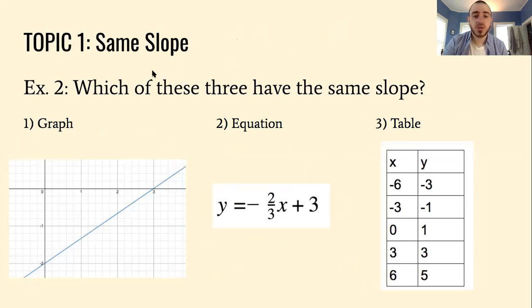So here we are. Which of these have the same slope? Okay, well, this one is the easiest because I know that the slope is whatever number is in front of that x in the equation. So the slope here is -2/3.